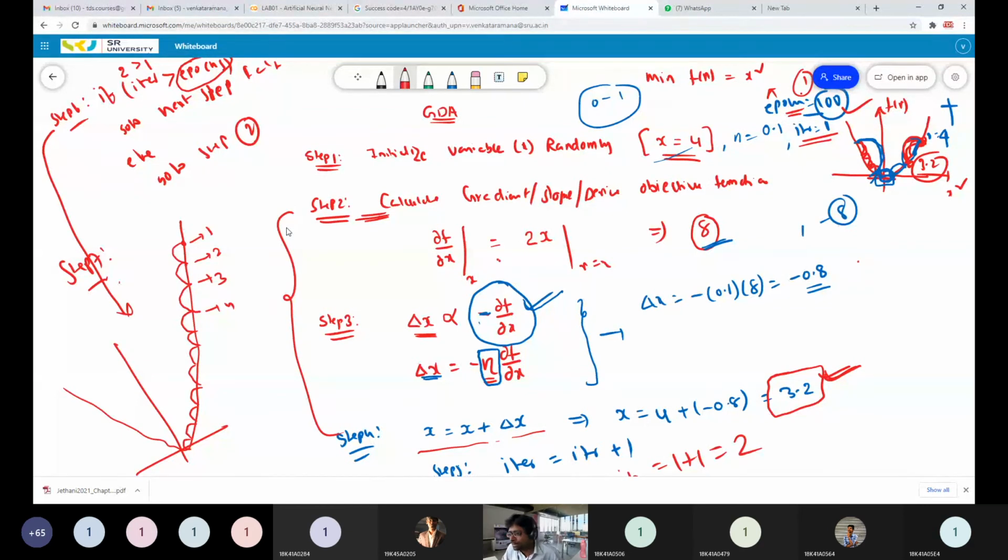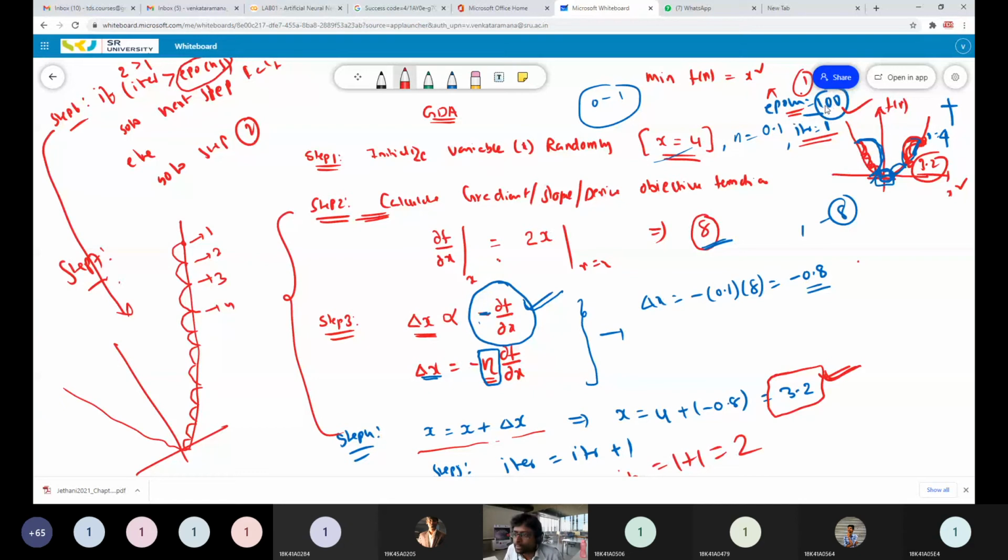So epochs is nothing but how many times we have to repeat the steps we are defining. We define that number. How many times do I want to repeat these steps: 100 times, 200 times, 2 times, 5 times? How many times you want to run this algorithm iteratively, you have to check it.